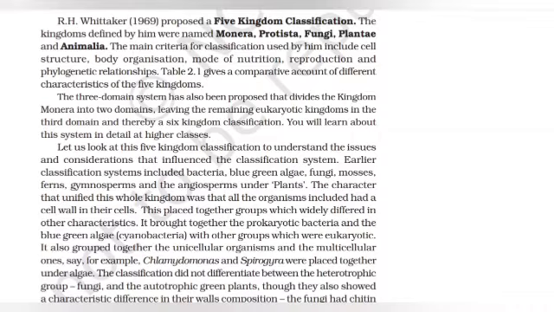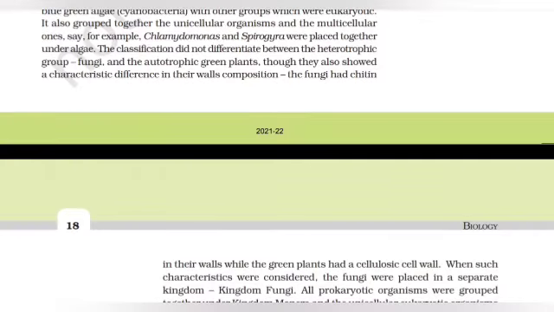The classification did not differentiate between the heterotrophic group, fungi, and the autotrophic green plants, though they also showed a characteristic difference in their wall composition. The fungi had chitin in their walls, while the green plants had cellulose in the cell wall. When such characteristics were considered, the fungi were placed in a separate kingdom, kingdom Fungi.